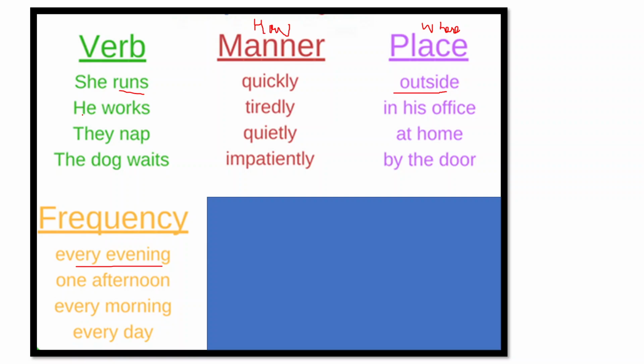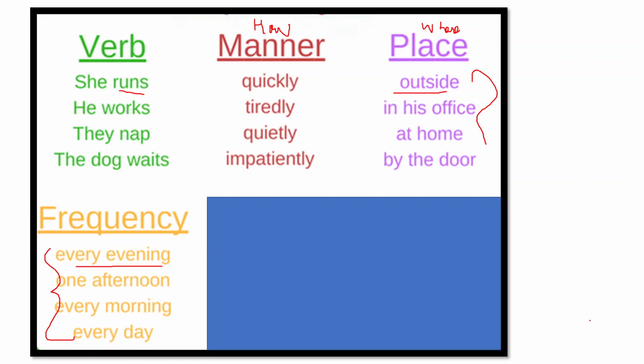Like see, one more example. He works, adverb of manner, tiredly. He works in his office. That is adverb of place. Where? He works one afternoon. So it tells us how many times, how frequently. They nap quietly. They nap at home. They nap every morning, right? So adverb of manner tells us how the action happens. Adverb of place, where the action happened. Adverb of frequency tells us how frequently the action happens.